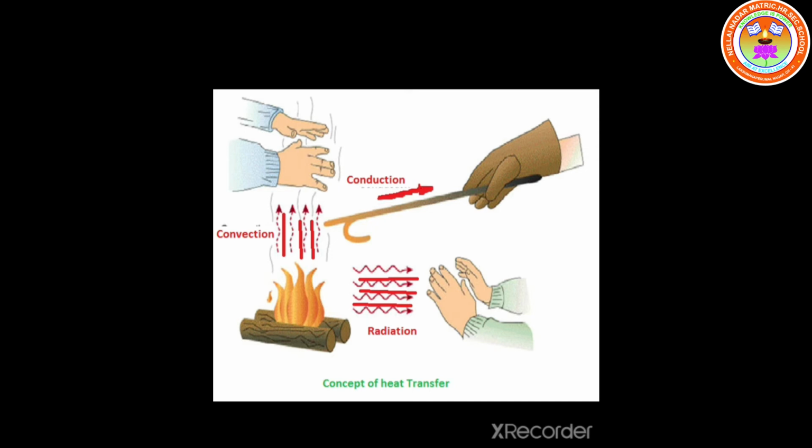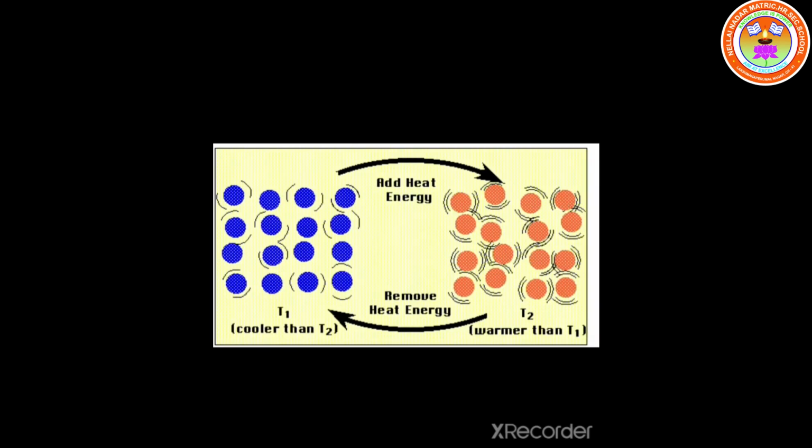Okay, students. The matter we have is made up of molecules, and a molecule is made up of atoms, that you know well. So for the production of heat, you have to understand what molecules are. Look at the picture clearly, students. Here the small dots in orange and blue color mean the molecules in the objects.